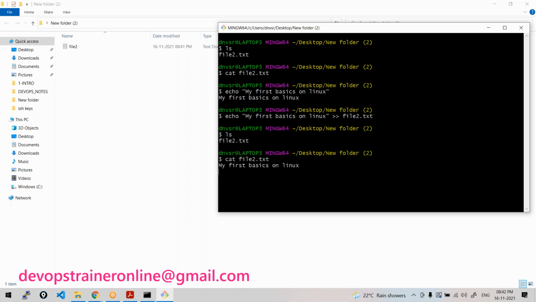If you read this, can you see that? This is another way to put some content into the file. Of course, the Vim editor is the best method, but I just want to show you. The output of this command is given as input to this file. Now you cat the file and you can see its contents. So that's how you create a file.